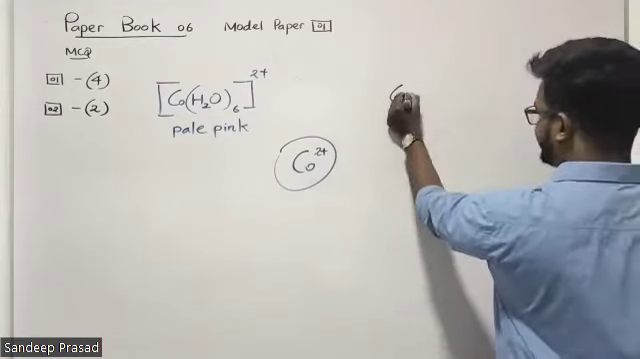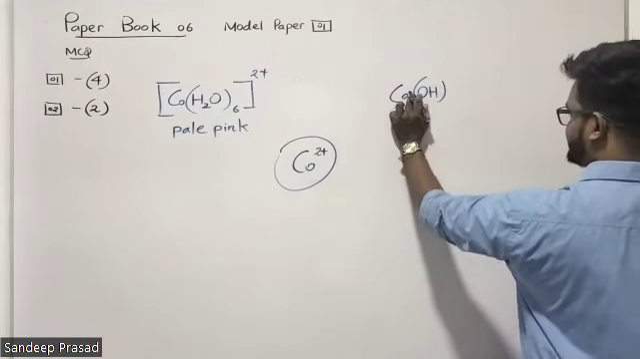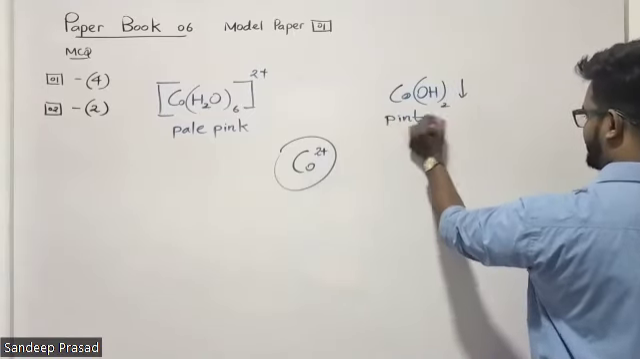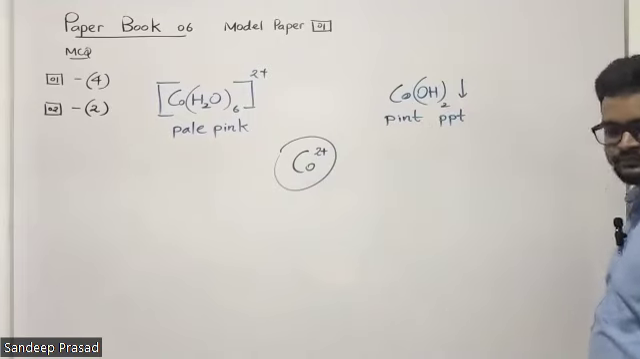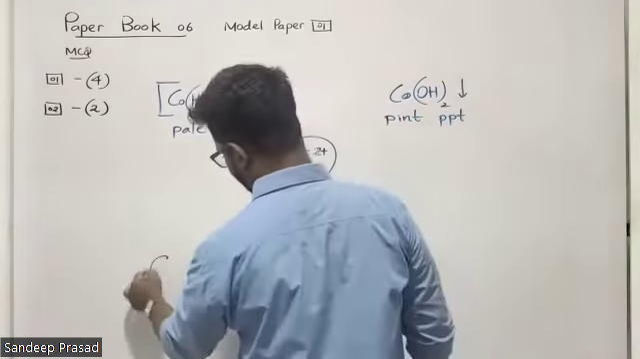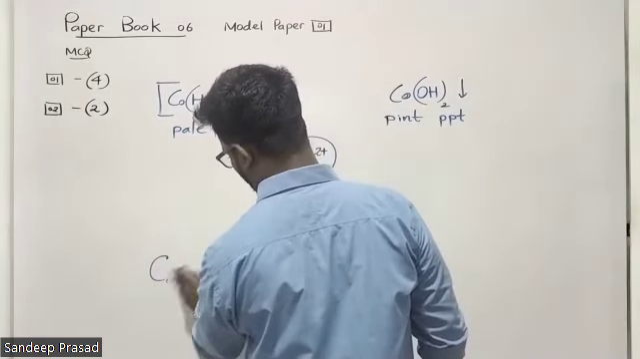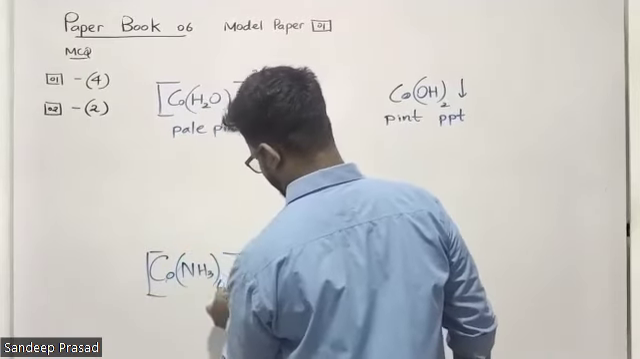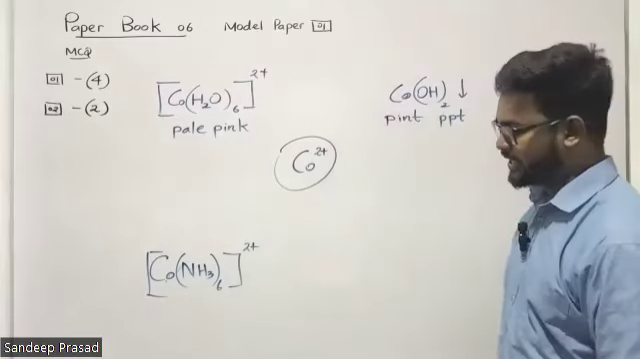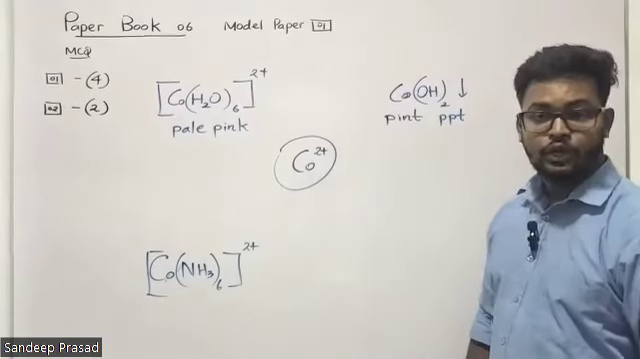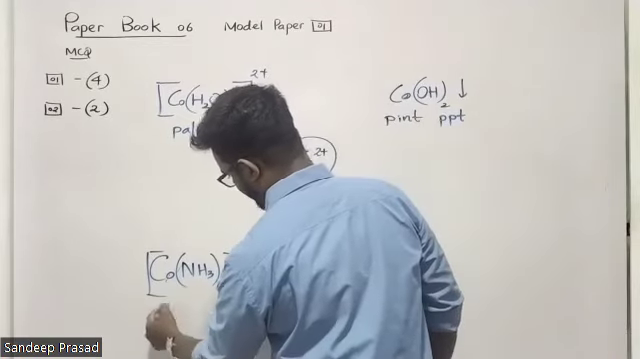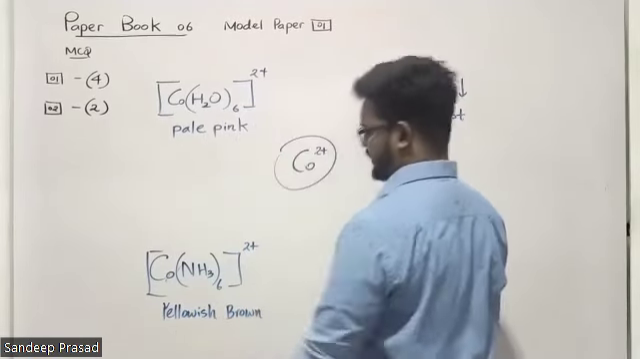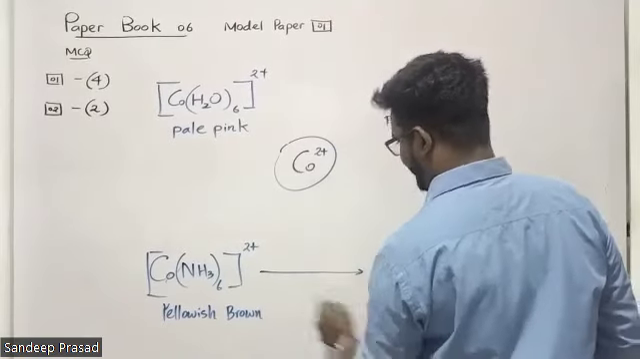And the next thing is cobalt is forming a hydroxide compound, Co(OH)2. This is cobalt hydroxide, a pink color precipitate. And the next thing is cobalt is making an amine complex, hexaamine cobalt 2 plus. You can see that 6 ammonia ligands are connected to the cobalt 2 plus cation. And the color of this one is yellowish brown.